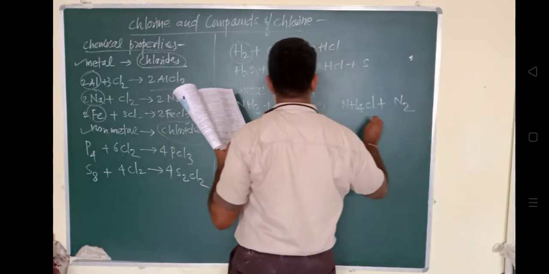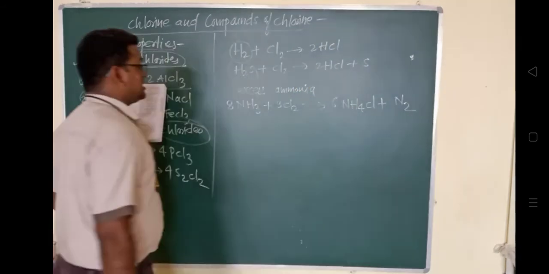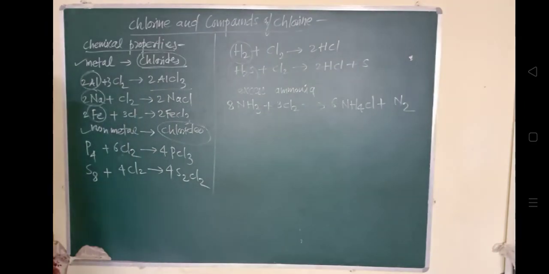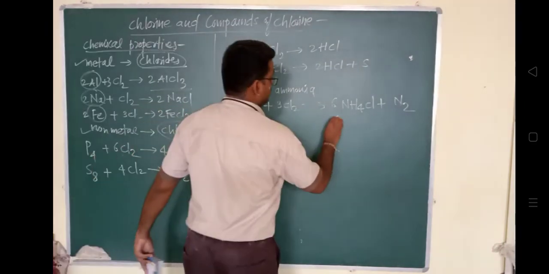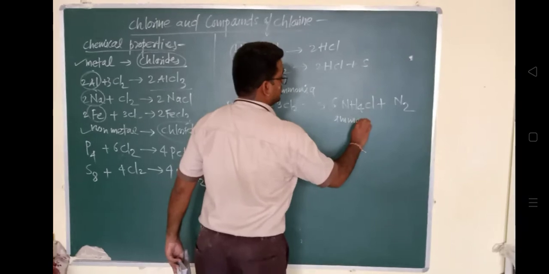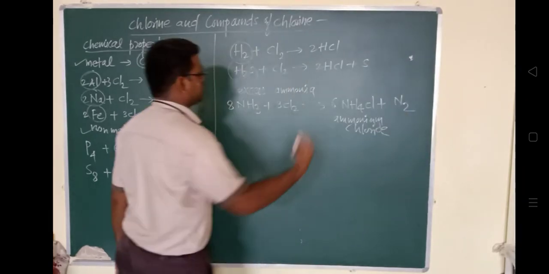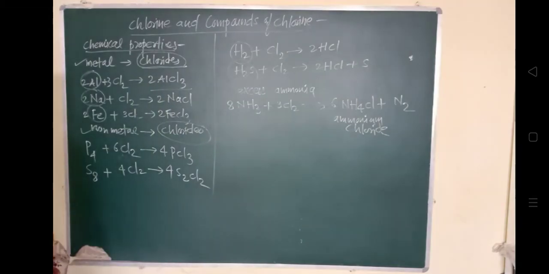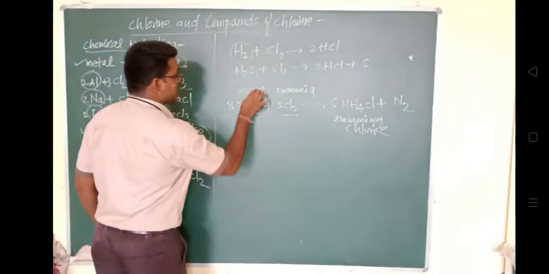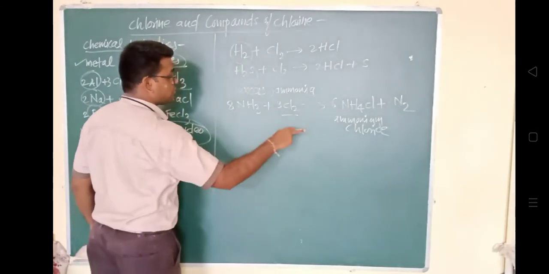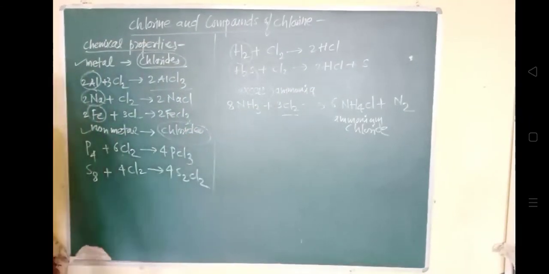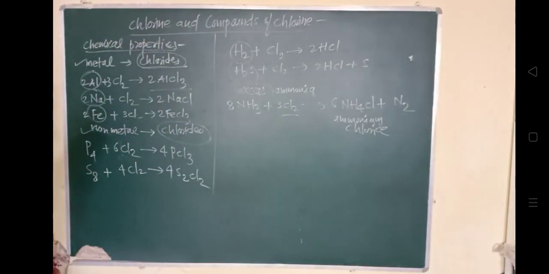Okay, so this is ammonium chloride. आप लोगों को पता होगा ammonium chloride, and this is the nitrogen that will form. So when this chlorine is reacting with excess amount of the ammonia, it will form ammonium chloride. Then the excess of the chlorine, when it reacts, तो यहाँ पे देखो excess amount किसका था, ये अमोनिया का excess amount था.